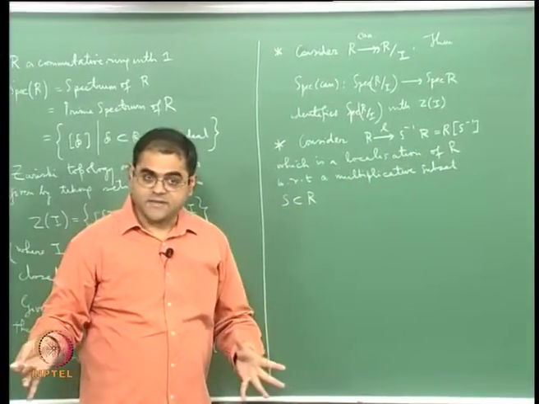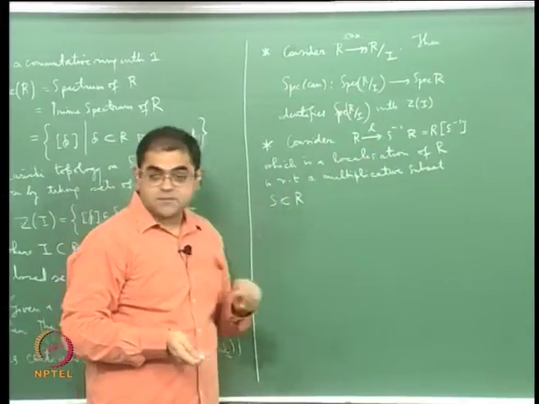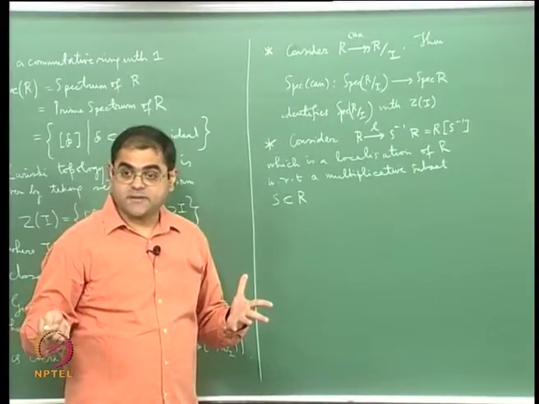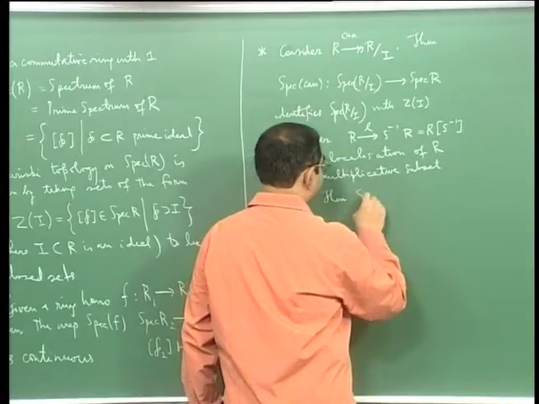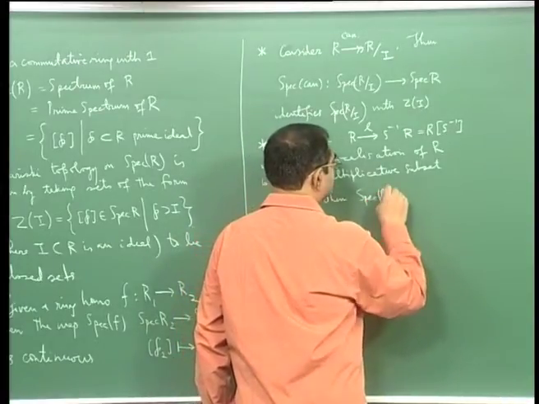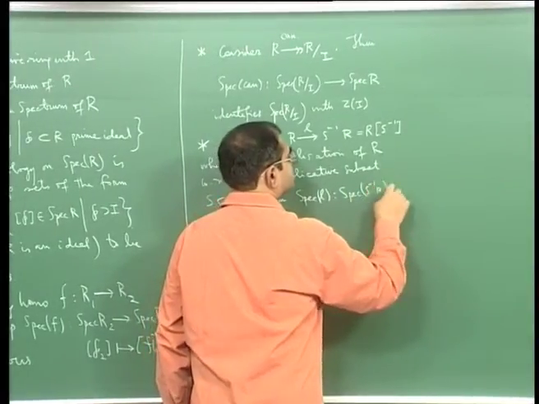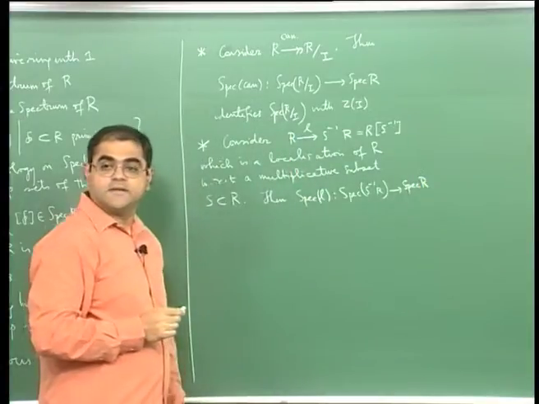Localization is a generalization of that. You would have seen this in commutative algebra, but the fact is that if you take this localization map, then what does it correspond to in the spectrum, at the level of the spectrum? Then Spec L will go from Spec S inverse R to Spec R. You will get this map.